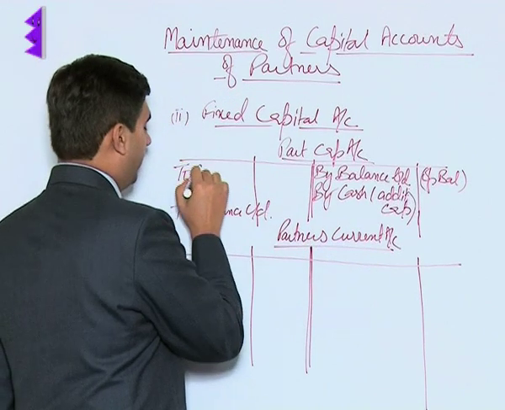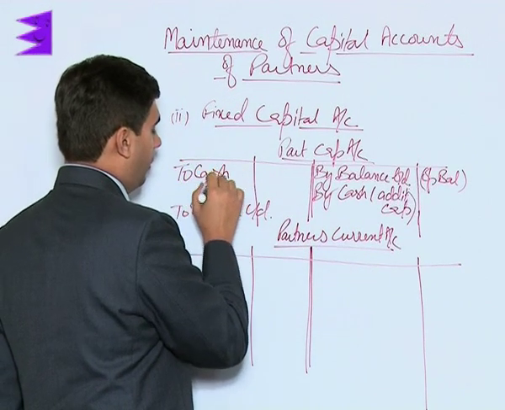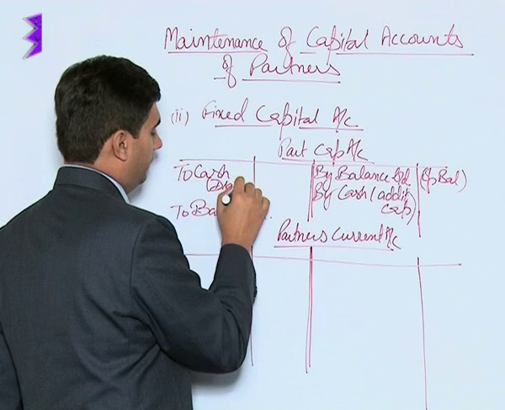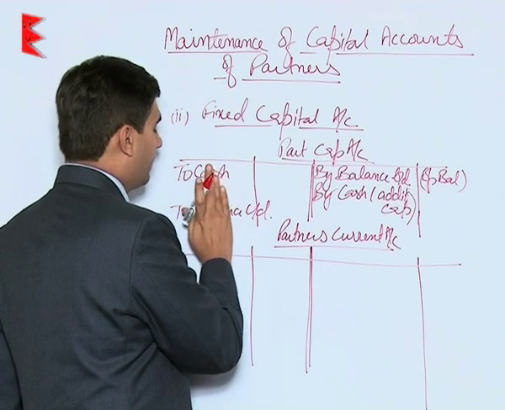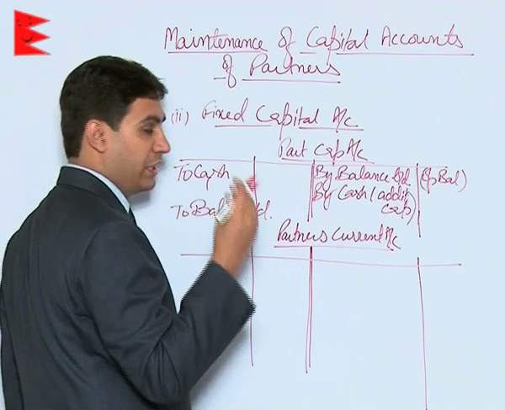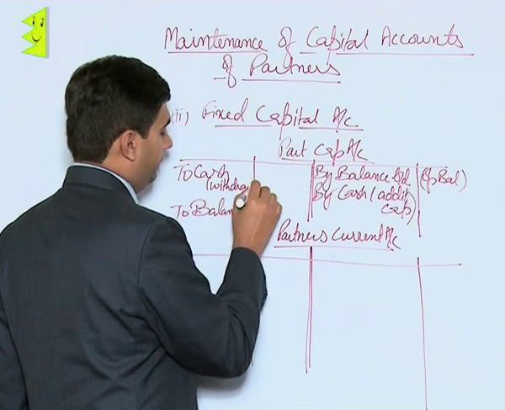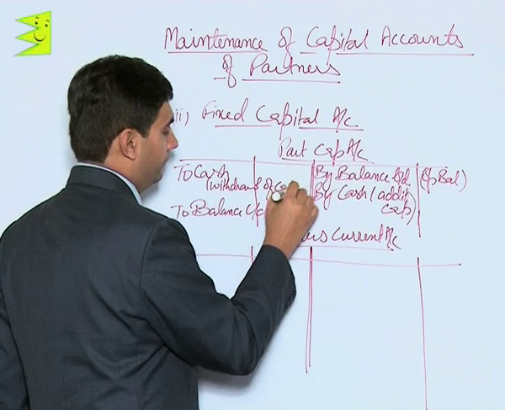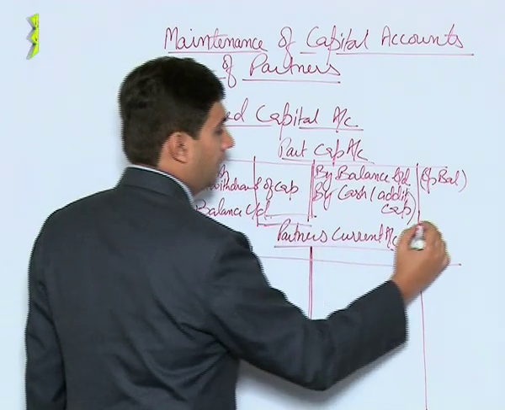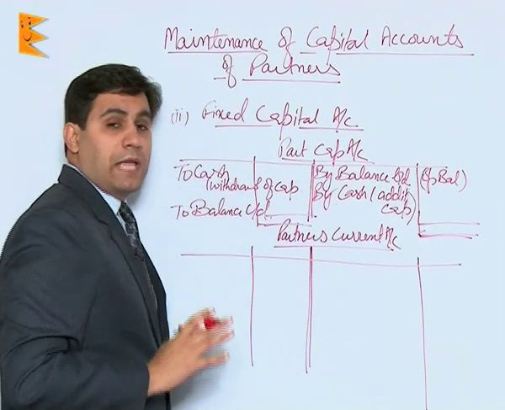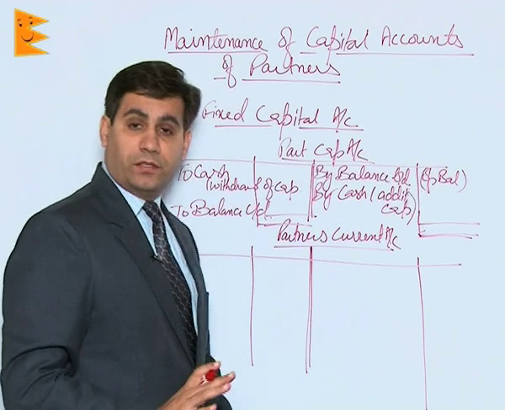Or in case there is withdrawal, we should mention it as withdrawal of capital, not drawings. Drawings usually refer to a regular nature. So withdrawal of capital. That should close your capital account.